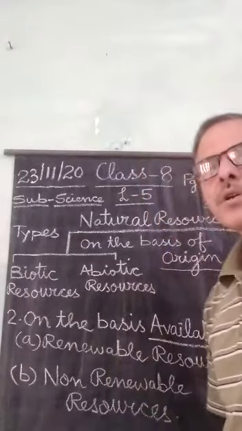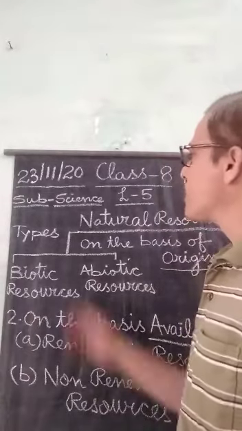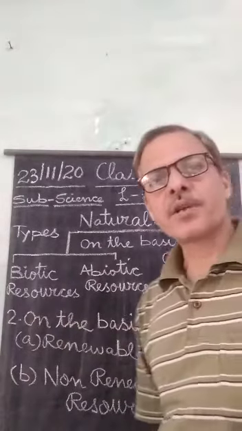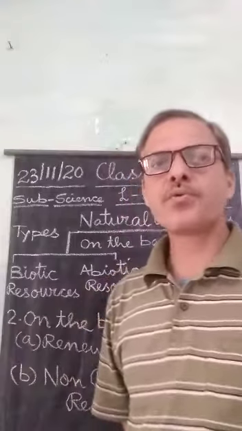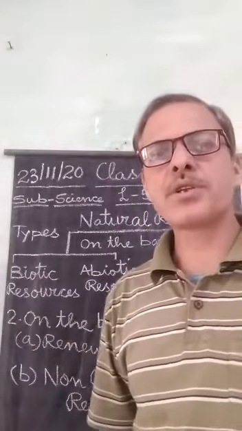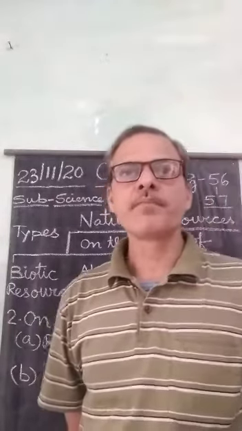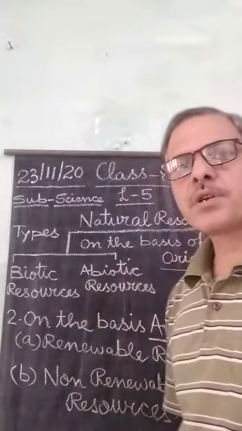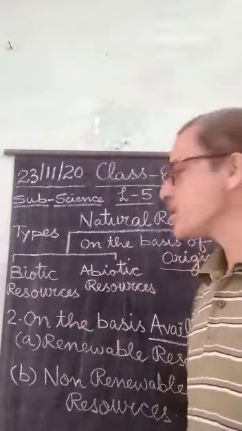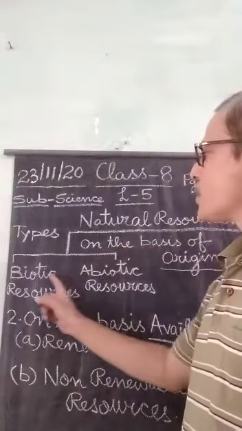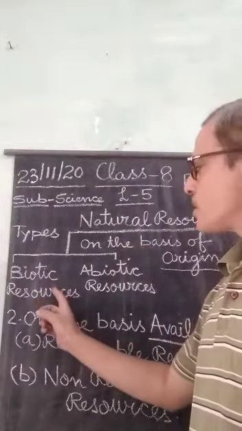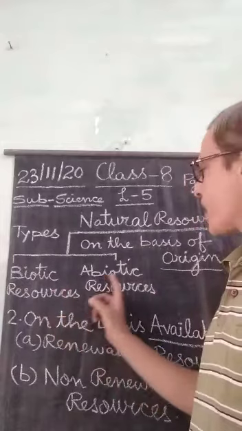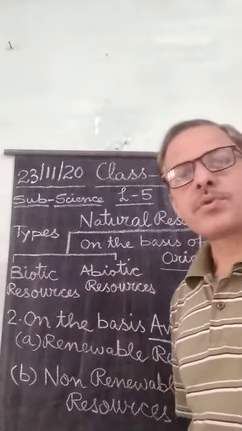Now the next important thing which I am going to explain is the types of natural resources. There are two criteria on the basis of which natural resources are classified. First is on the basis of their origin. On the basis of origin, natural resources are classified into biotic natural resources and abiotic natural resources.